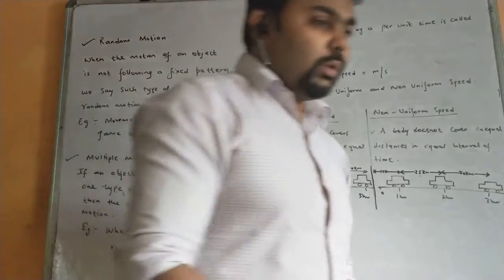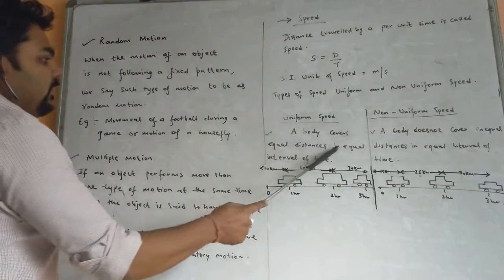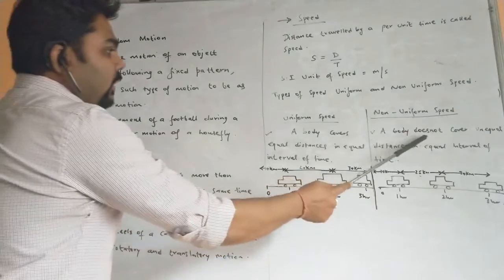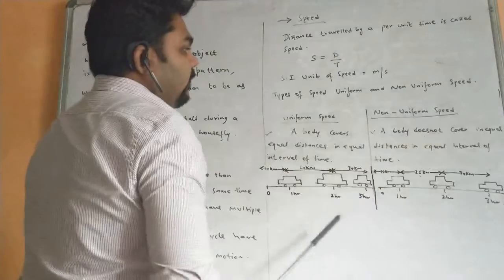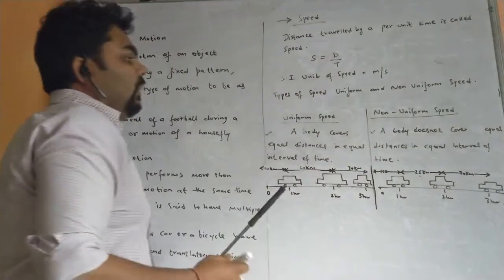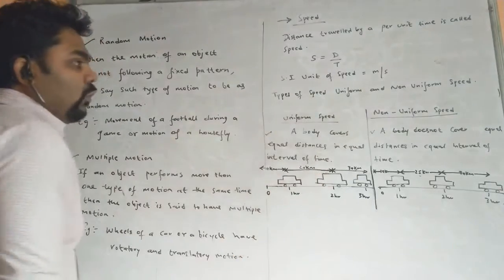So a body that covers equal distances in equal intervals of time has uniform speed. A body that does not cover equal distances in equal intervals of time has non-uniform speed.